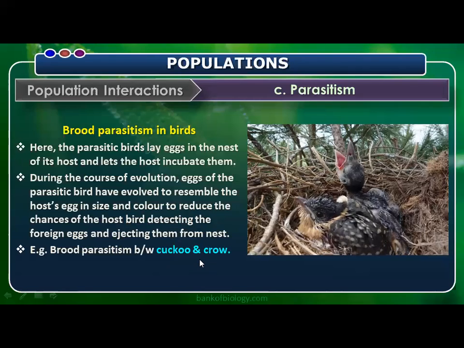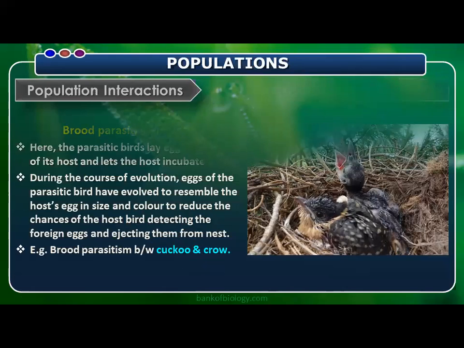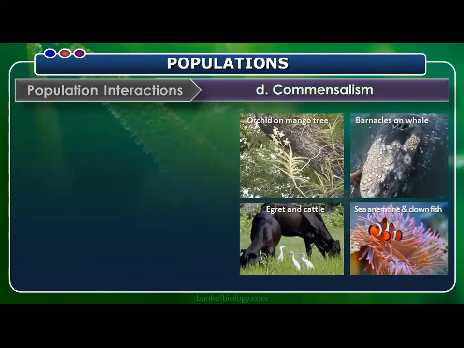Who is the parasite in this case? Cuckoo. What will it do? It lays eggs in the crow's nest. The crow unknowingly incubates those eggs. So that is called brood parasitism. Brooding, we know, means incubating the eggs. So brood parasitism is a special kind of parasitism we can say. Moving on, commensalism.